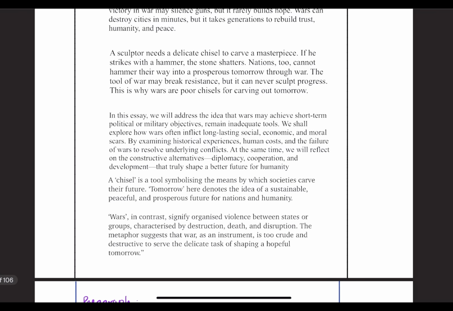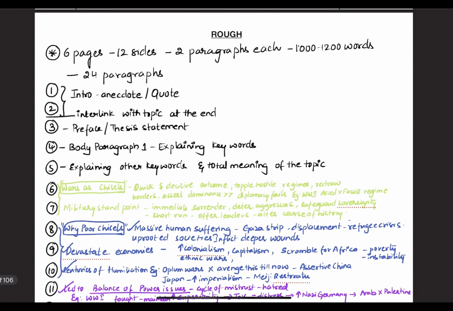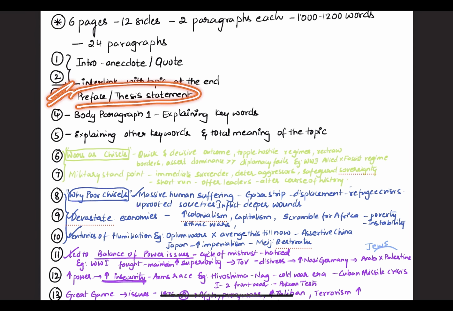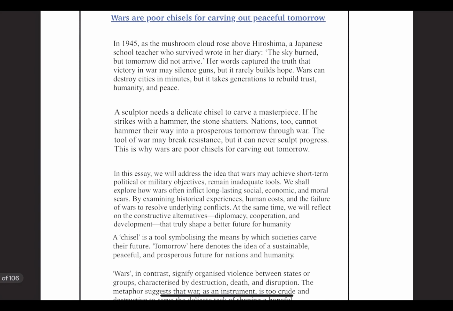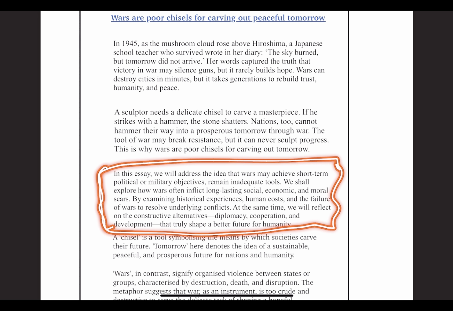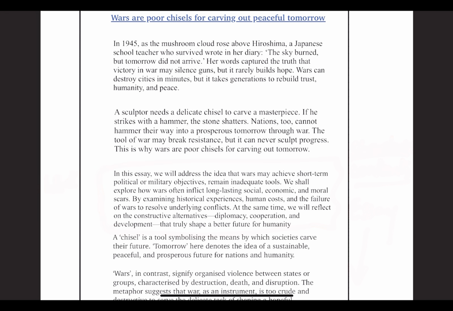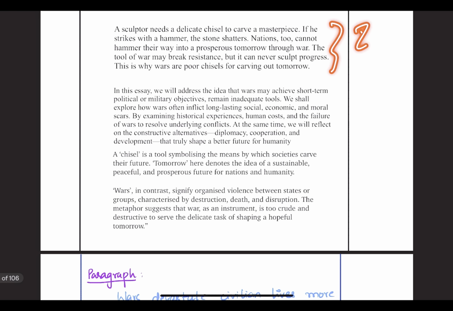So, since the intro is done, now let's discuss the thesis statement or preface. Here the introduction has been completed, and now we talk about the preface or thesis statement. What is this? One particular paragraph has to be written. It may include the structure that is going to be followed, and the points which can be expected from this essay. So this is the hint you are giving to the evaluator. It also helps in a smooth transition from intro to body.